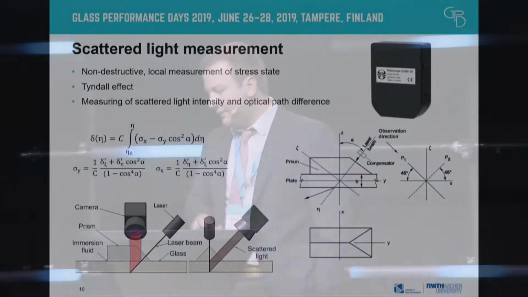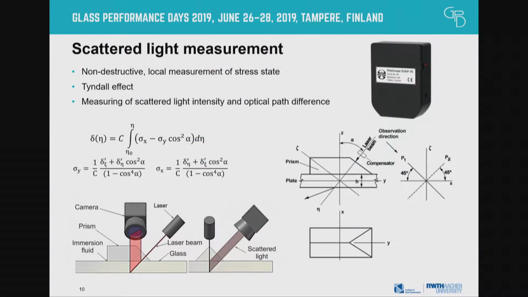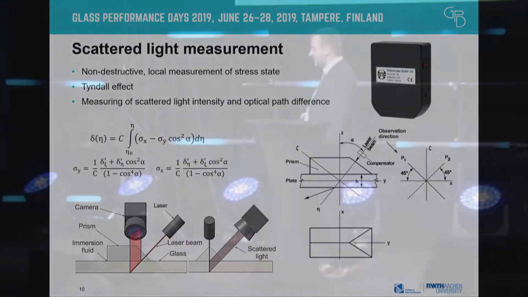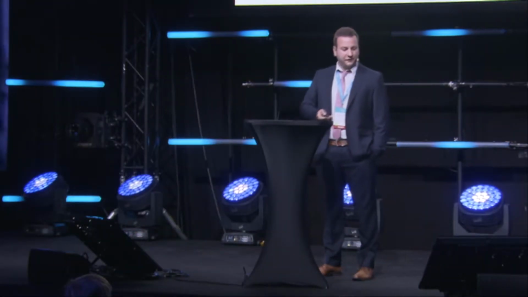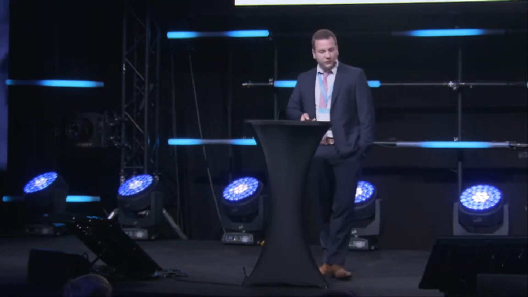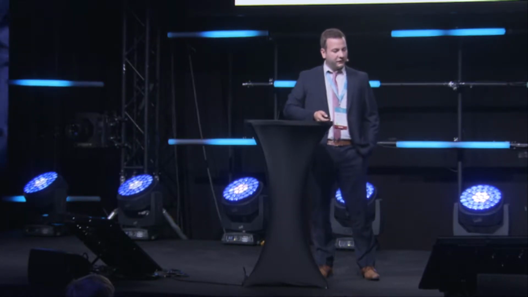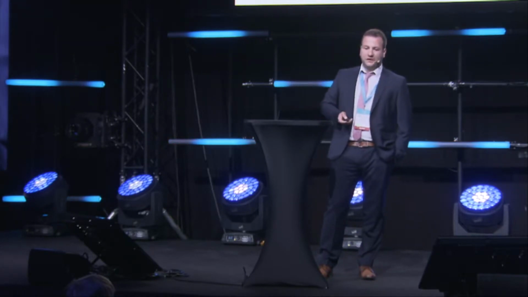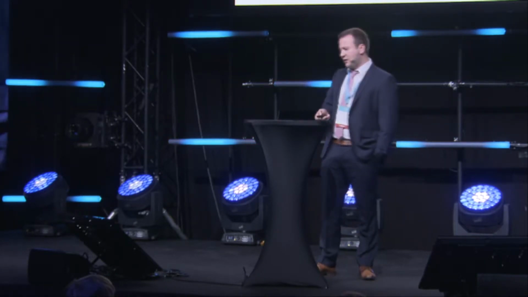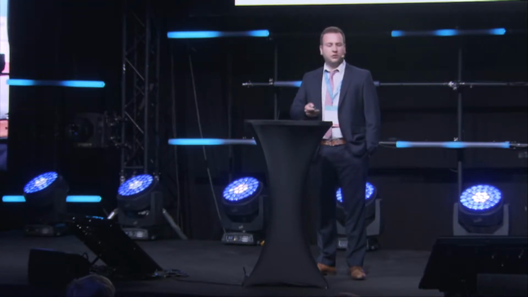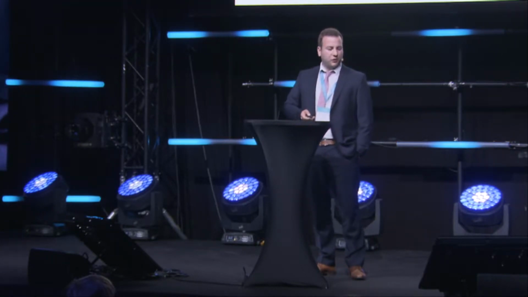So we get those nice formulas where we can see delta, which is the optical path difference, and it is the integral of the stresses over the way of the laser inside of the glass. The unknown constant for us was the C, which is the photoelastic constant, and we had to find a way how to determine this. And especially with chemically toughened glass, we had to use a device with special properties.